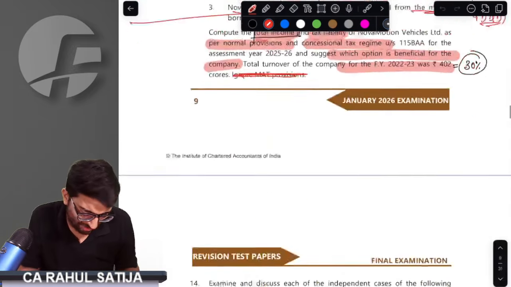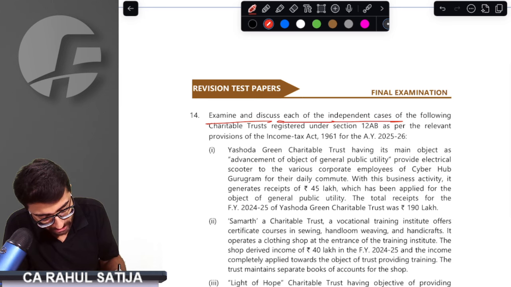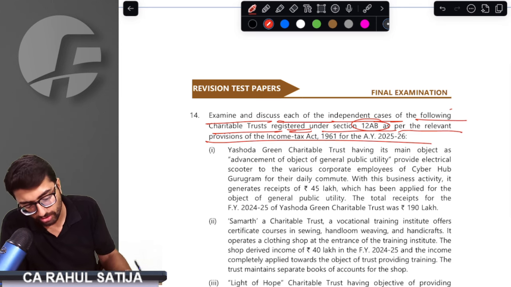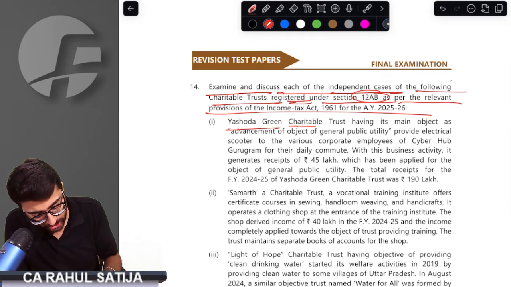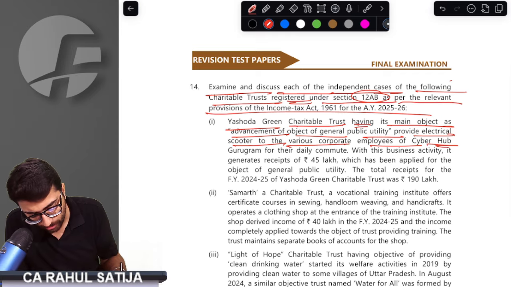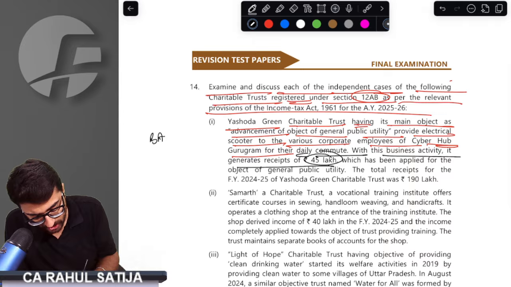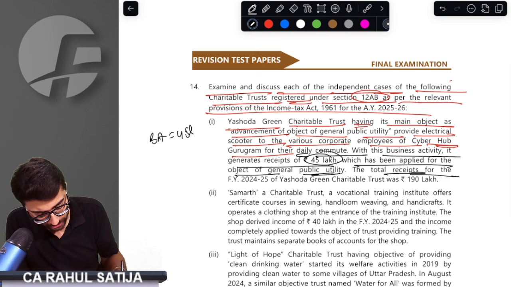Oof. Beautiful question. It was a beautiful question. Examine and discuss each of the independent cases in the following, for a charitable trust registered under section 12AB as per the relevant provisions of the Act. No issue. Yashoda Green, a charitable trust having its main objective as advancement of general public utility, provides electric scooters to various corporate employees at Cyber Hub Gurgaon for daily commutation. This business activity generates 45 lakh worth of revenue, which has been applied for the objects of general public utility.